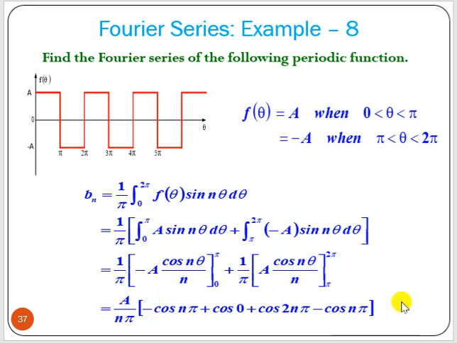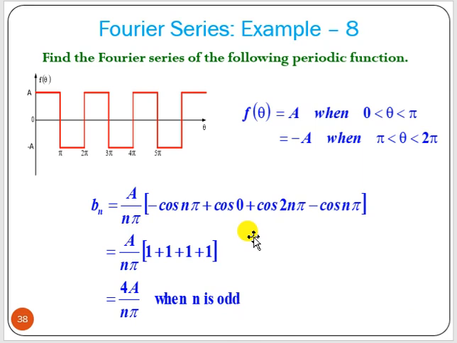If we integrate that, we will get this particular expression. Now if you put the value of cosine of n pi, cosine 0 and cosine of 2n pi, what will you get? If n is odd, cosine of n pi, that means cosine of pi, is minus 1, so it becomes plus 1. Then for 3 pi, 5 pi, for all it is minus 1. Cosine of 0 is always 1.